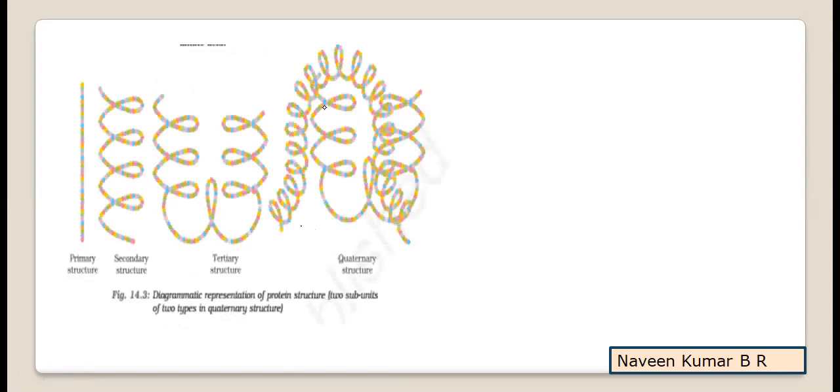I can observe all the four levels. Assume this is a polypeptide chain, the primary structure, the sequence of various amino acids in this. Assume each of these colors represents one amino acid. Once the growing of the polypeptide chain is there, it will undergo a right-handed coiling, or it will undergo a beta pleated sheet. Here a coil-like arrangement is shown. Through hydrogen bonds, the secondary structure will stabilize.